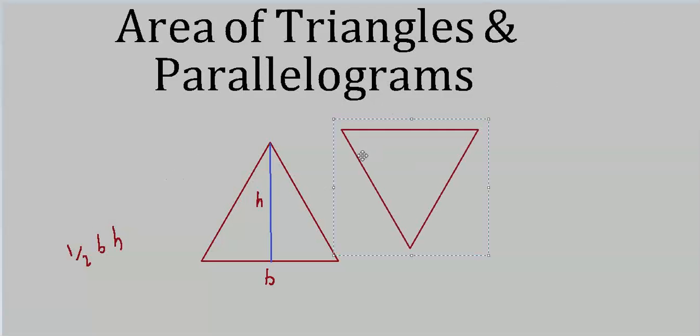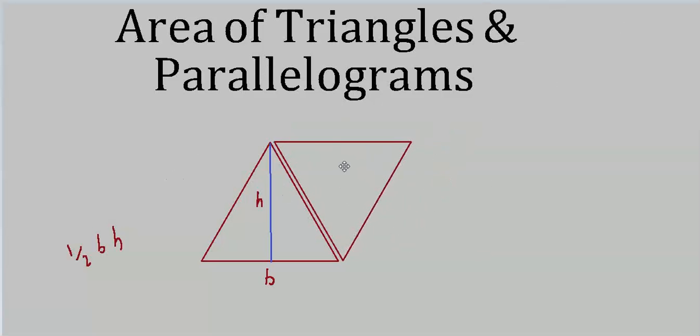I have 2 congruent triangles here, but I know they're congruent because I made them that way. What happens if I just connect them up? I put this one on top of this one. Well, if they're congruent, and the one I just slid over next to the original one is flipped, then this bottom side here is congruent to this top side for this one. This side over here is congruent to this.